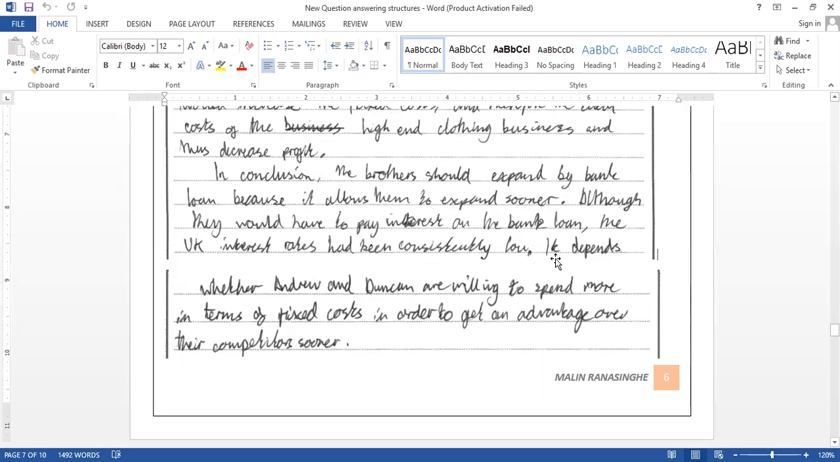However, it depends. Very important 2 words there, you can say it depends. It depends on what? It depends on whether Andrew and Duncan are willing to spend more in terms of fixed cost in order to get an advantage over the competitors soon. So it depends on the owners actually. It depends on Duncan and Andrew. So that gives some kind of validated answer. You validate your answer at the end. You can actually write a good answer for this. So you can see that's how you can go to 9 out of 9.